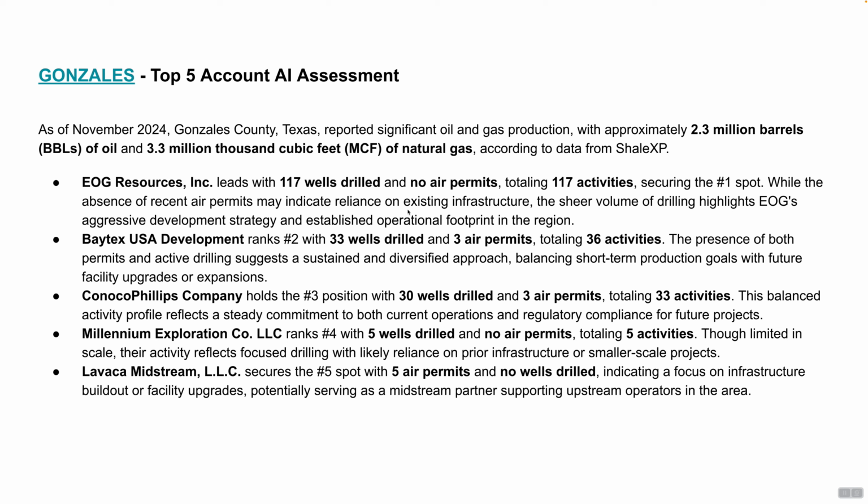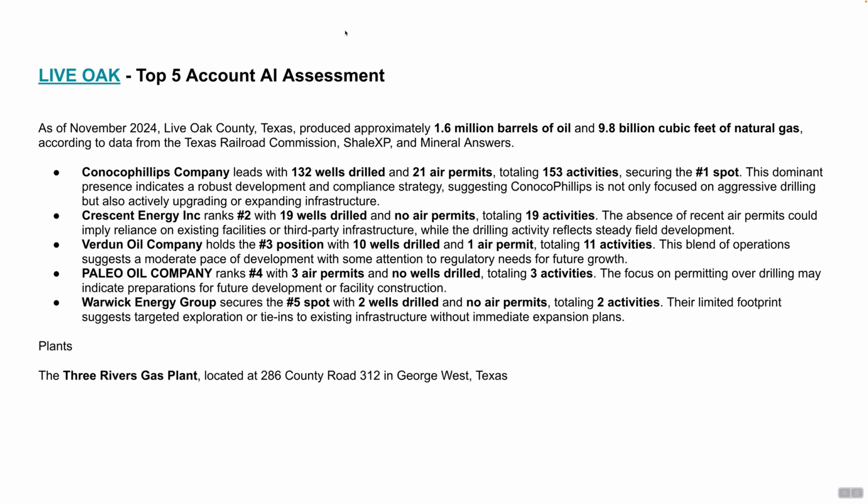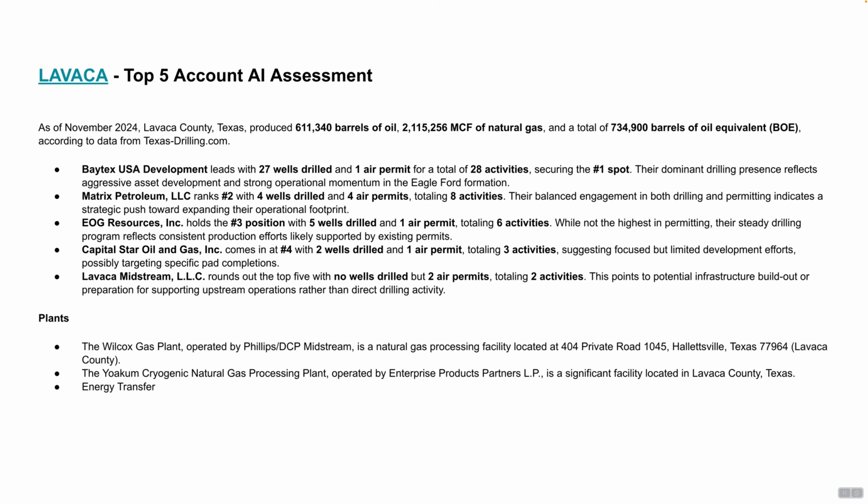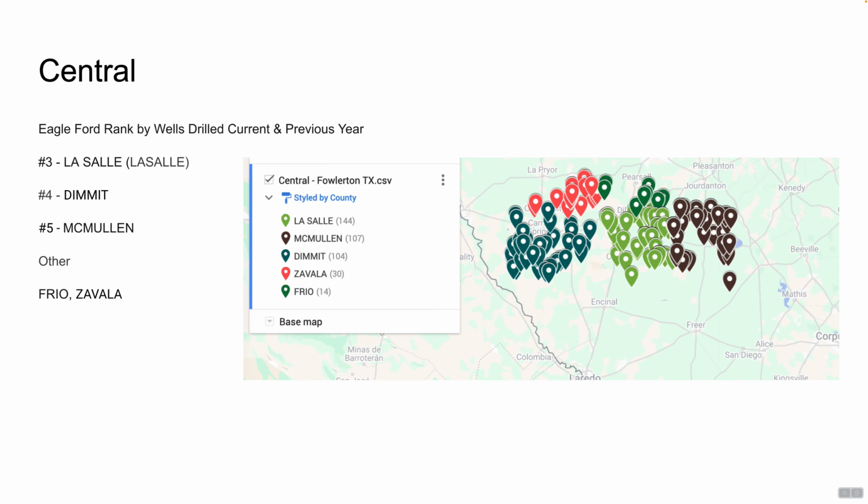operators. And then our first midstream company coming in, no well permits, but 5 air permits ranking on our list. And then again, Crescent, Verdun, so we start to see smaller operators on that side of it. Then we look at the central area, so really using the same process, LaSalle, DeWitt, McMullen, those are our primary areas in the central.